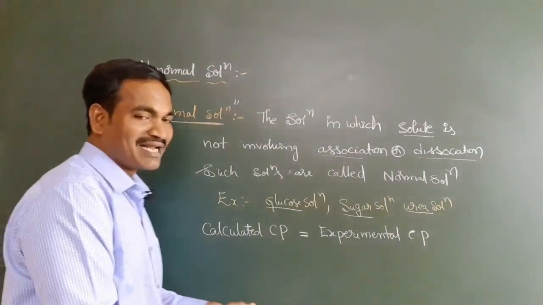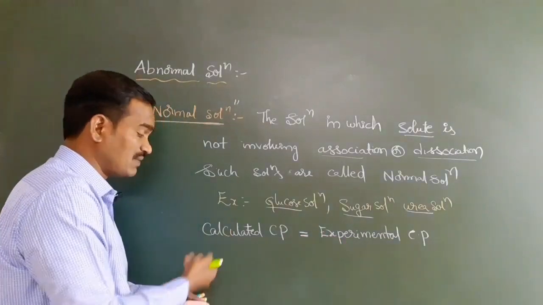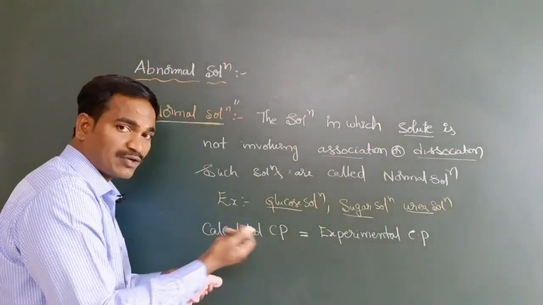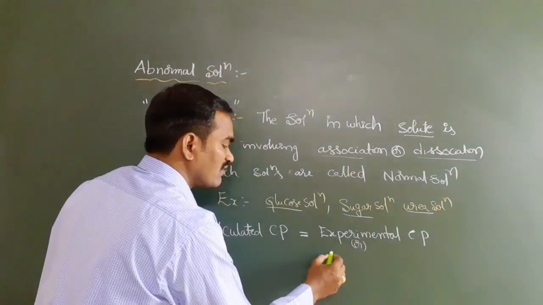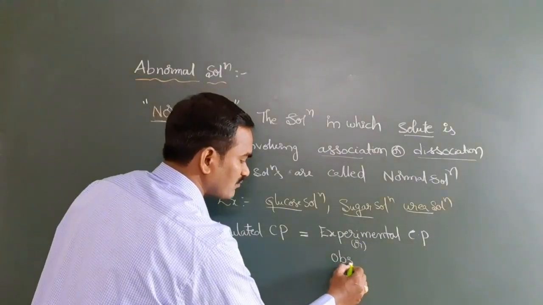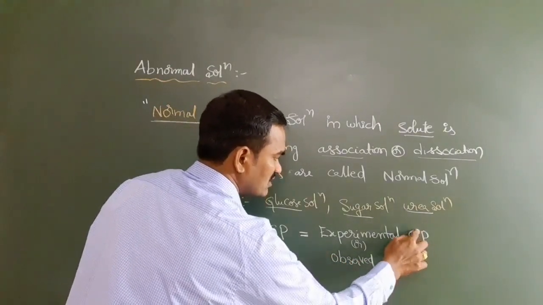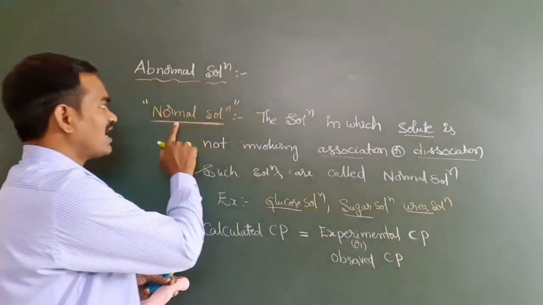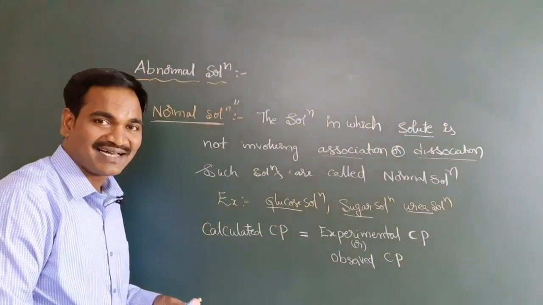The experimental colligative property we can also call the observed colligative property. These are all the same for normal solutions.